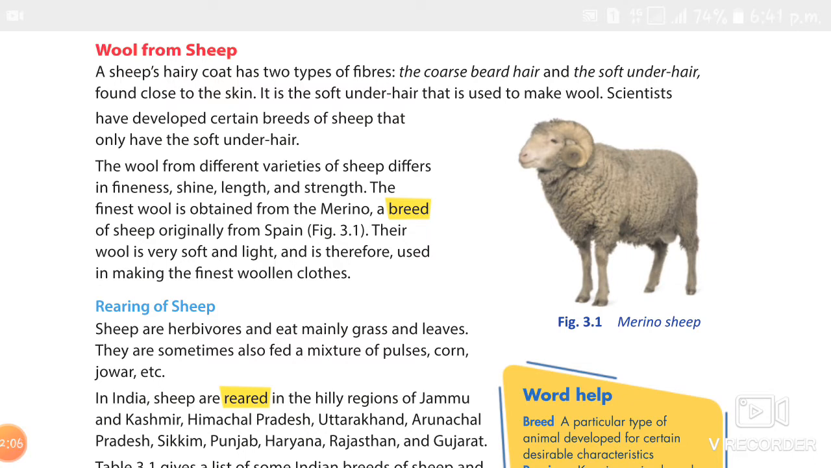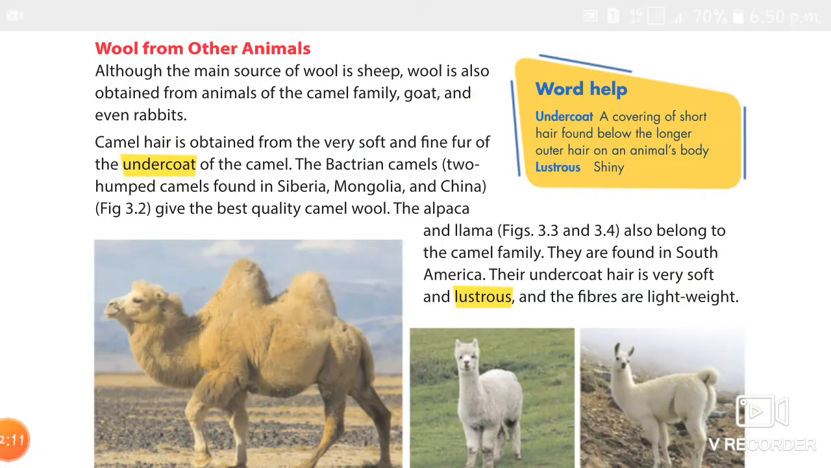Then we studied about wool from other animals. It is obtained from the animals of the camel family, goat and even rabbits. So here we studied camel wool. It is very soft and fine fur of the undercoat of the camel. It is used to make coats, robes and sportswear. Here we studied two types, that is the Bactrian camel and the alpaca and the llama.